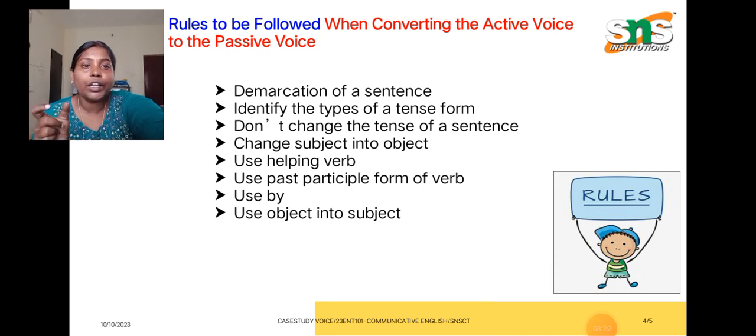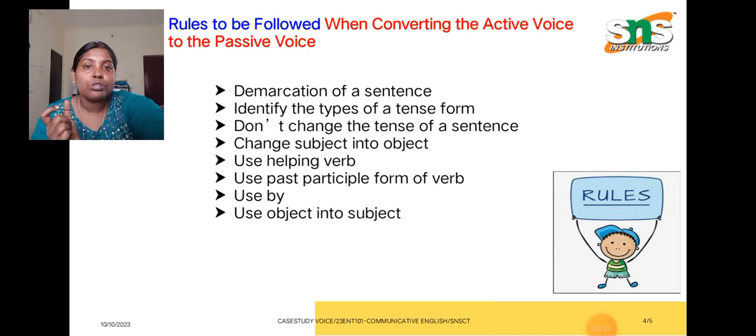The sentence is already in the past tense. We are not going to change that again. The Discovery of India, we are talking about a singular only. So The Discovery of India was, and the verb wrote changes into the past participle form. That is our next rule: use the past participle form of the given verb. So The Discovery of India was written.